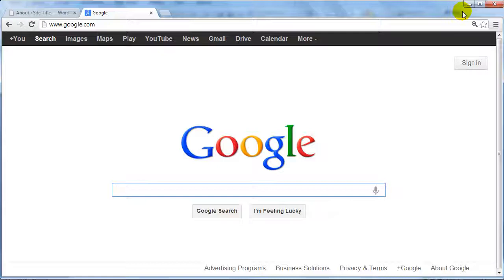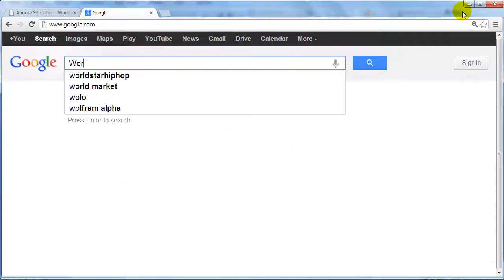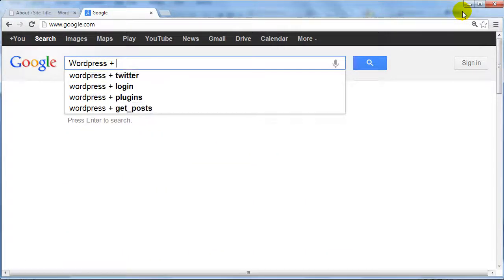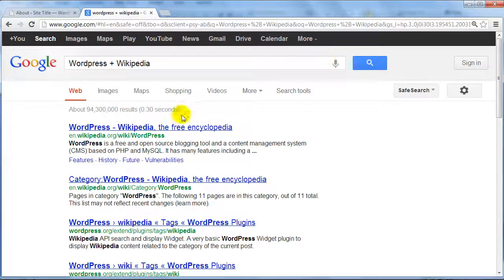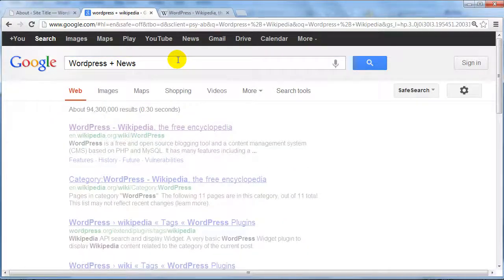So what I want you to do is simply go to google.com. In this example, we're going to be writing a content piece on how WordPress is helpful and this and that. So it's going to talk about WordPress. What I would prefer to do normally is I would type the keyword in, and then I would type in something like Wikipedia. And then I would go to this link, I'd open it in a brand new window, and then I would put something like, I don't know, news.